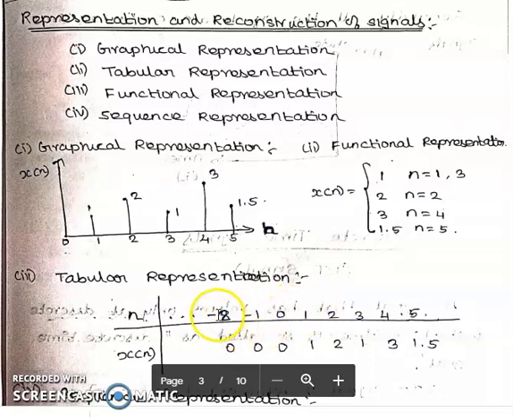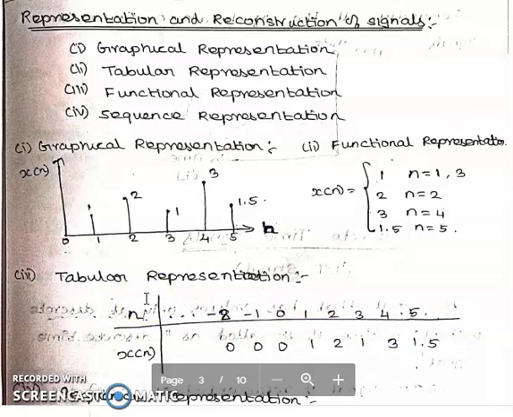Considering the first position, that is -2, when n equal to -2, x of n is equal to 0. Next, n equal to -1, x of n equal to 0. Next, n equal to 0, x of n equal to 0. Next, n equal to 1, x of n is equal to 1. Likewise, it is going. So this is tabular representation of a signal.